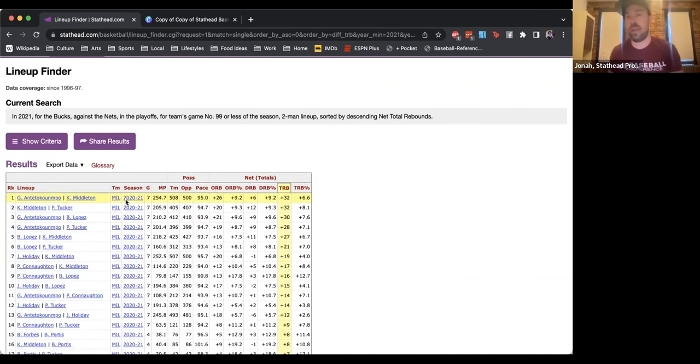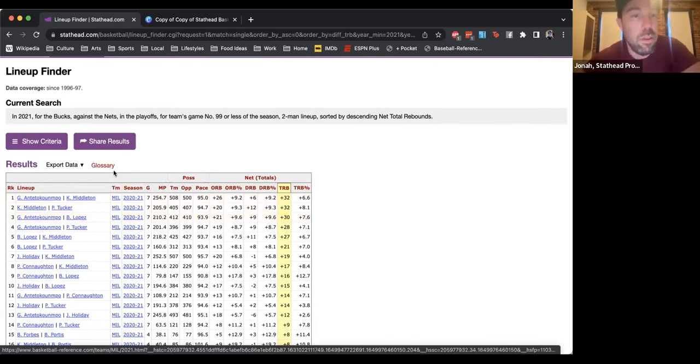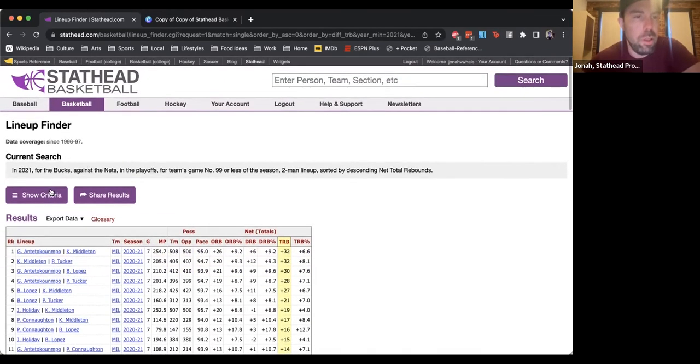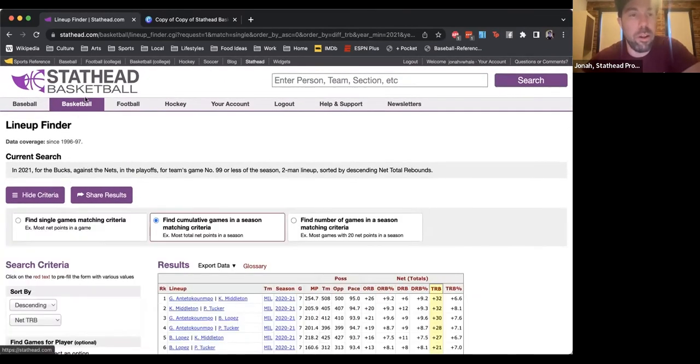Certainly in a playoff series, I can think of a situation where you would be like, I'm curious what Brook Lopez and Giannis do when they're on the floor together. I don't really care about the other 3 players on the floor, but when they're playing this kind of bigger lineup, what do those numbers look like? You would say, oh, all right, that looks good from a rebounding perspective.